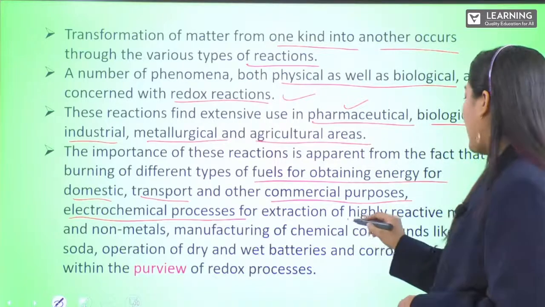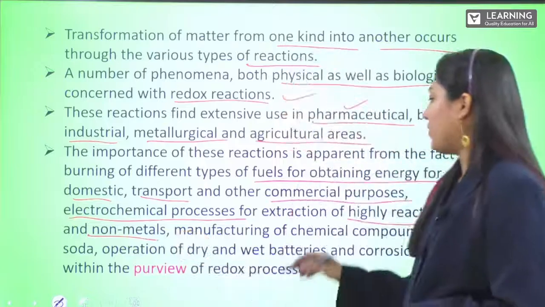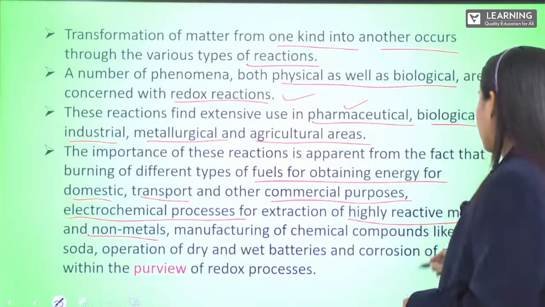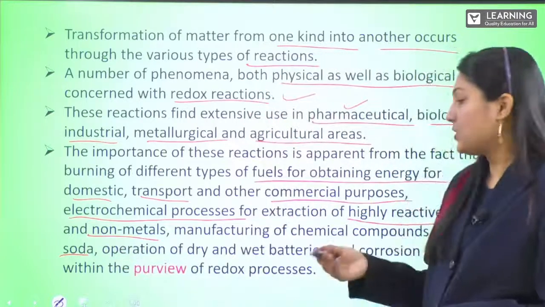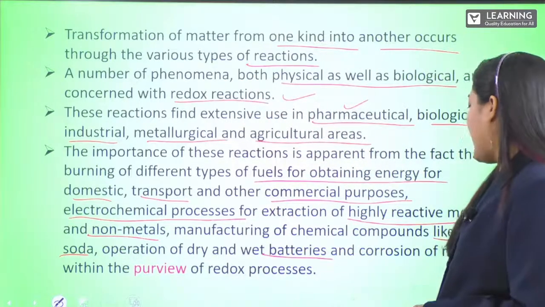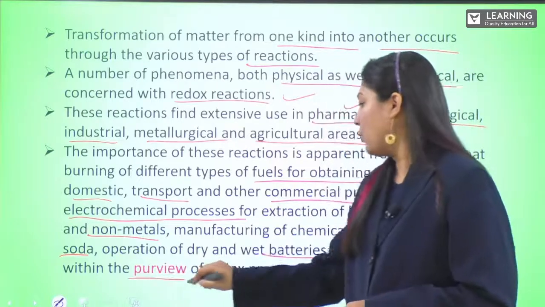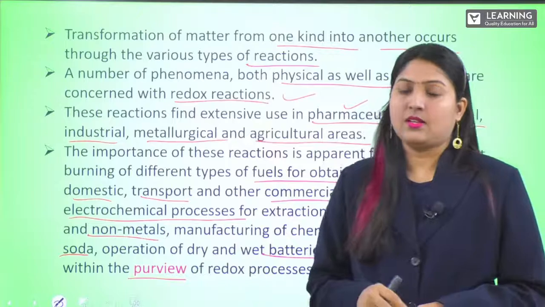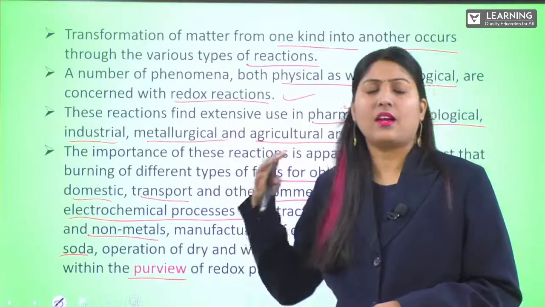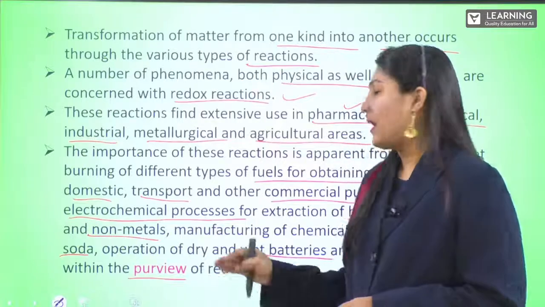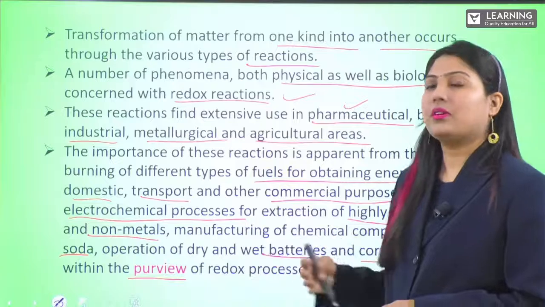For extraction of highly reactive metals and even non-metals, manufacturing of chemical compounds like caustic soda, operations of dry and wet batteries, and corrosion of metals all fall within the purview of redox processes. So almost everything we see in our routine life involves redox reactions.